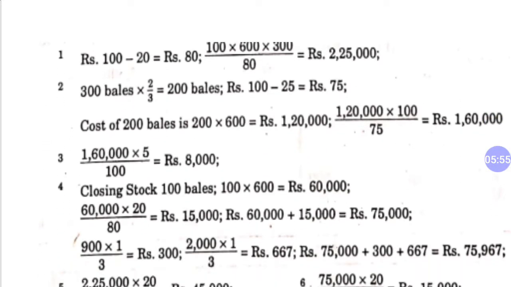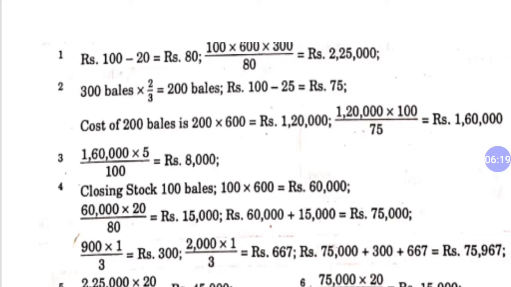So closing stock: 300 bales were supplied, 200 bales sold. So closing stock of 100 bales multiplied by 600, the cost price. So total cost price of the remaining stock is 60,000. But goods were supplied at invoice price, so you will have to convert this price. So invoice price of the 100 bales is 75,000.